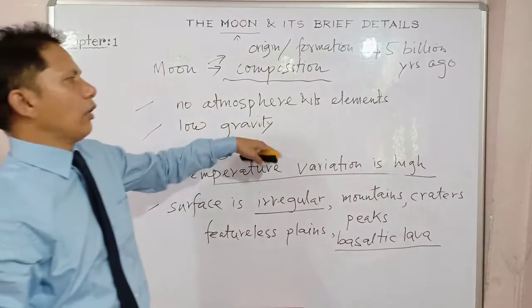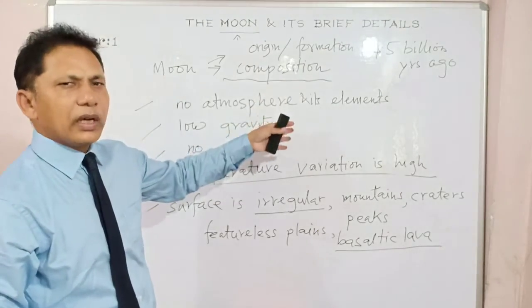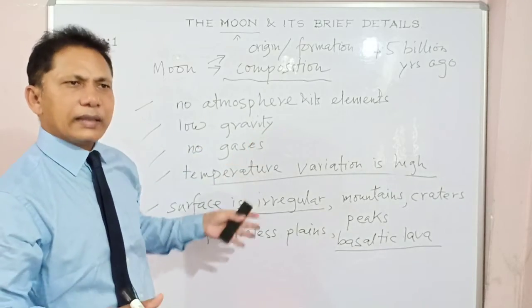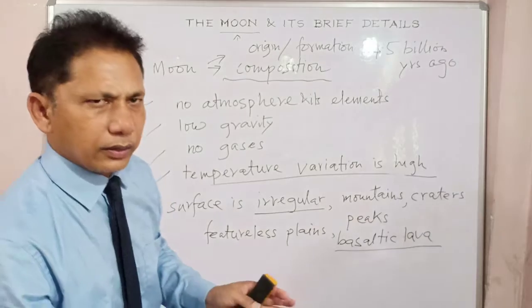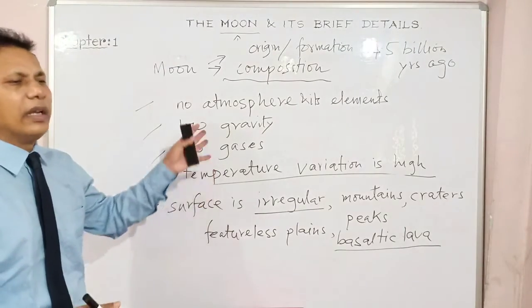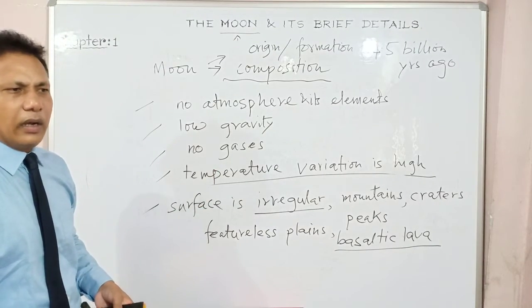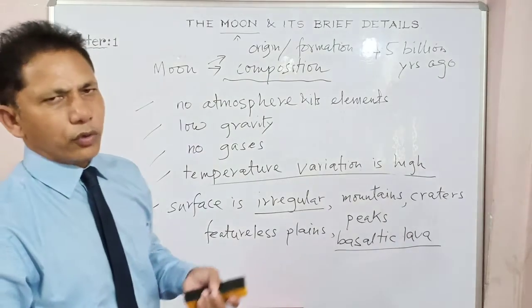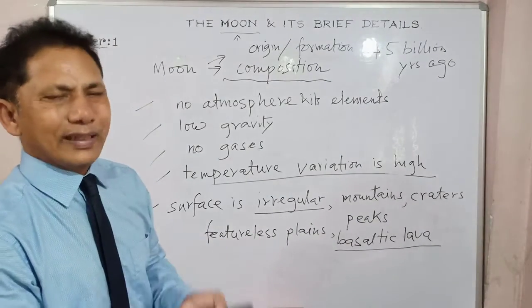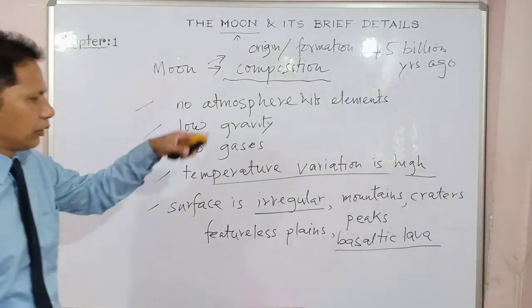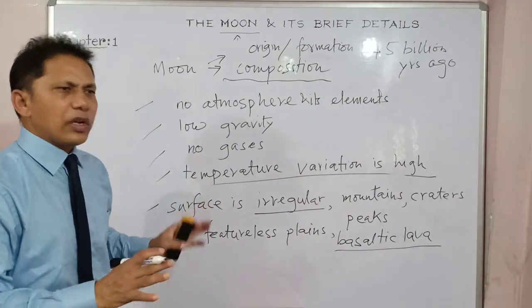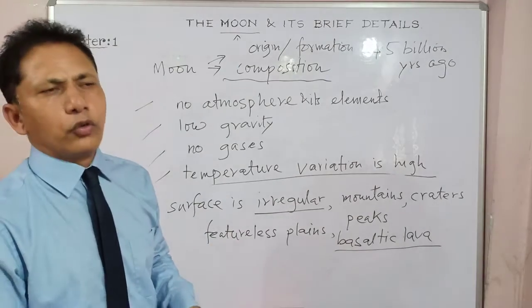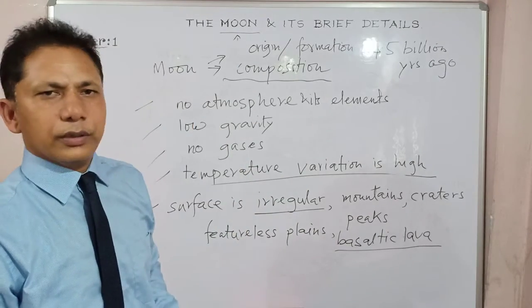These are the other details, and already I have said there is no atmosphere, very low gravity, no gases, no atmospheric phenomena like clouds, no water, nothing, right? That is why it does not provide ideal conditions for life support, and that is why no life exists on the moon. So these are the details of the moon. I think this much is enough. If some question comes, it will definitely be based on these details only.